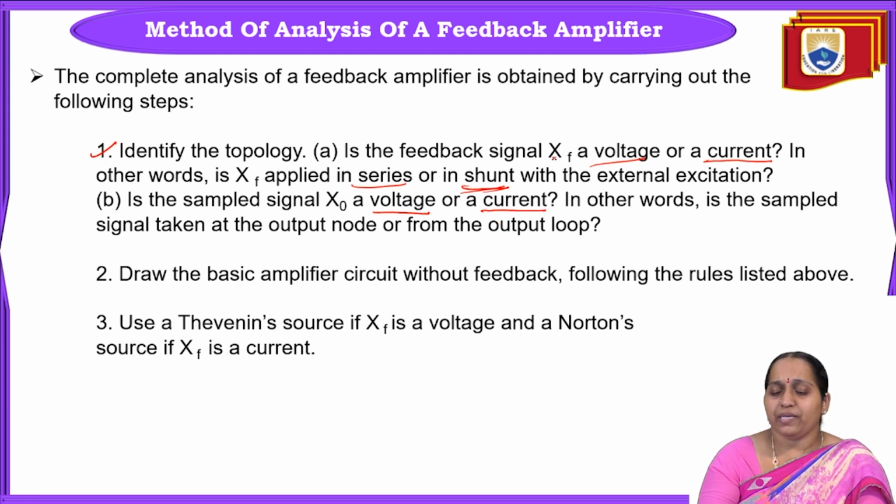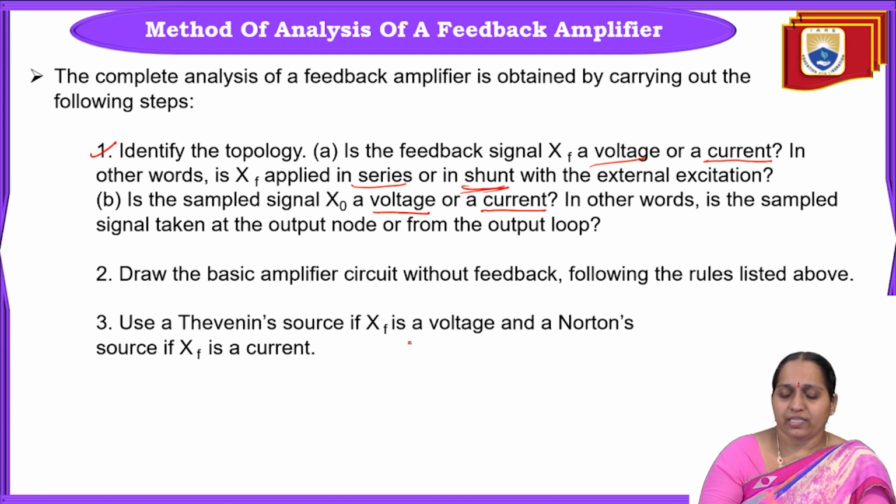Similarly, if the feedback signal XF is voltage, then it is series. It will be voltage series or current series. If the feedback signal is current, it will be voltage shunt or current shunt. That is the way you identify the topology. So the first step is to identify the topology based on XF and X0.